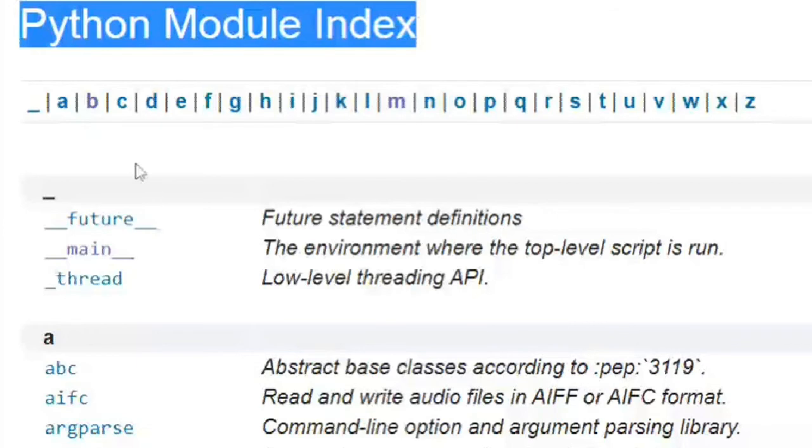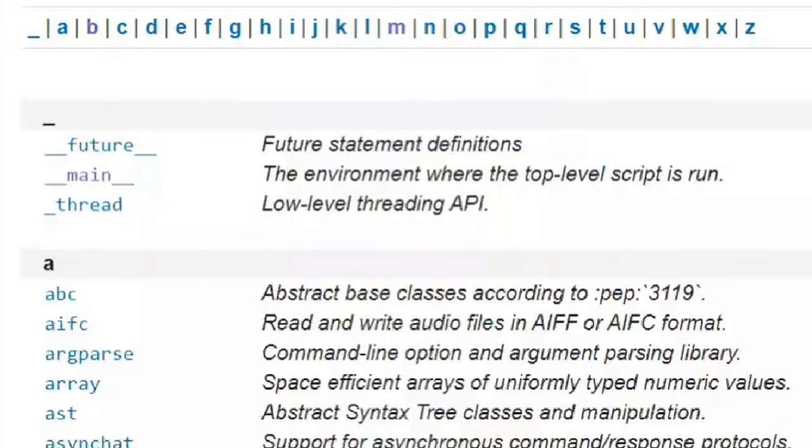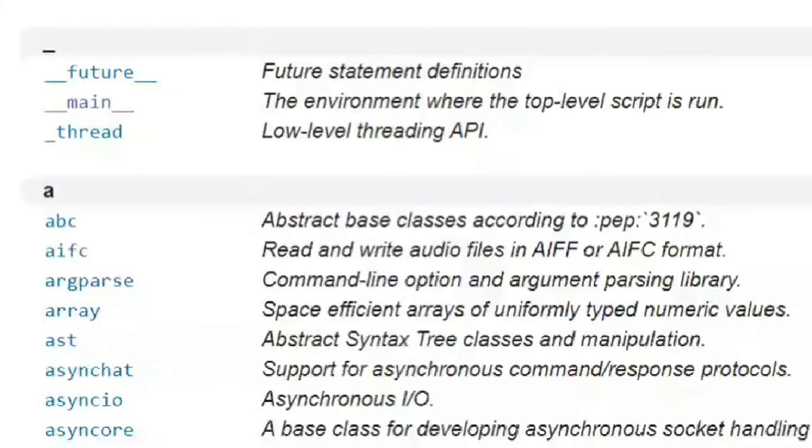And you can see these are all the list of modules that are available in Python. So these are built-in modules, the modules that are available with your Python language. You can see here there is a main module. So, the description of the main module.